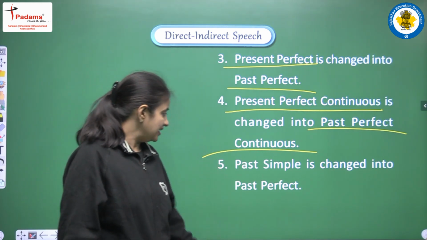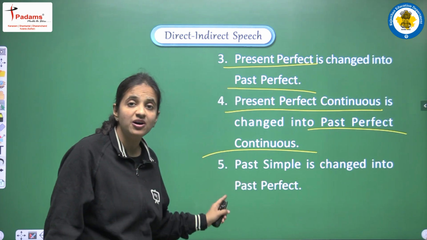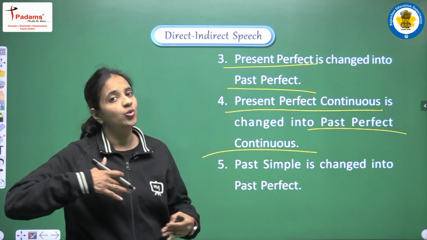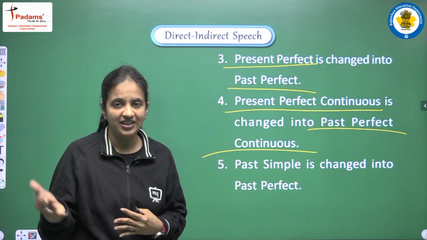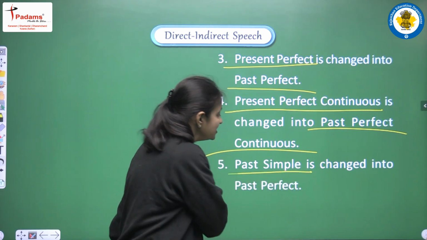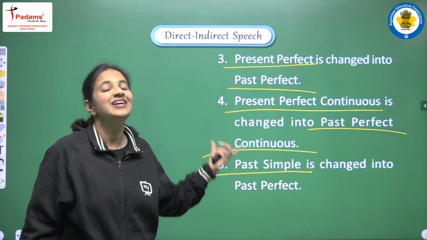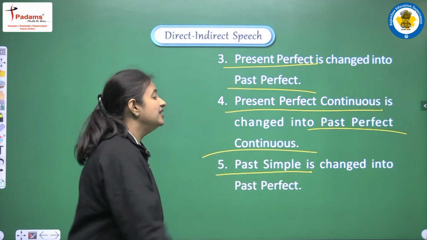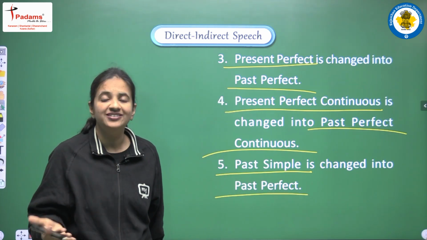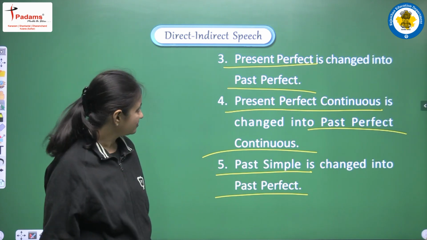Okay. Next is past simple is changed into past perfect. So जो 4 present tense है उनको तो हमने क्या करा है, उन्हीं के past tense में convert कर दिया, right? Now the next condition is if we are having past simple. Past simple already past में है, so इसको हम क्या करेंगे? So if we are having past simple, then we have to change it into past perfect. Okay, so yes, you have to learn all these rules.